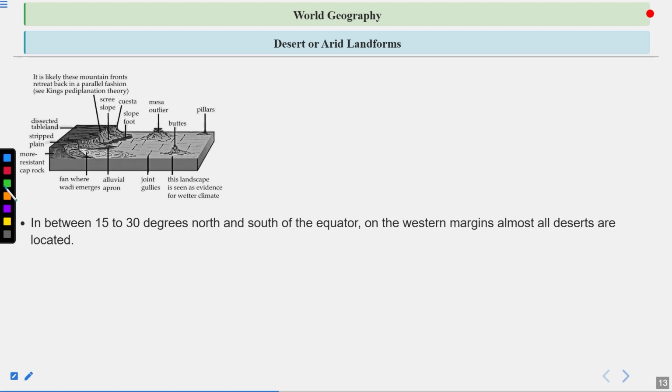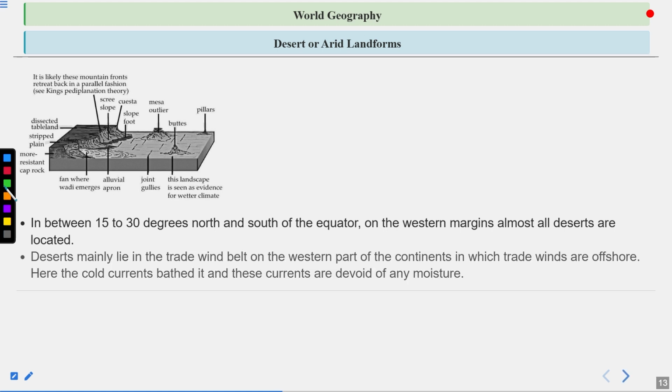Between 15 to 30 degrees north and south of the equator, on the western margins, almost all deserts are located. It is a geographical phenomenon because of which the major deserts are found only on the western side, like the Thar Desert, the Atacama Desert, the Mojave Desert. All you can find on the western side. We will talk about it in the climatology chapter.